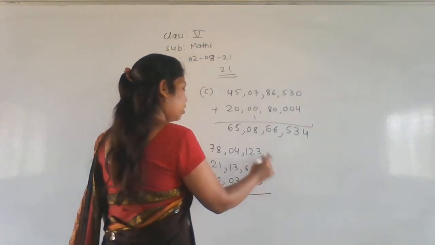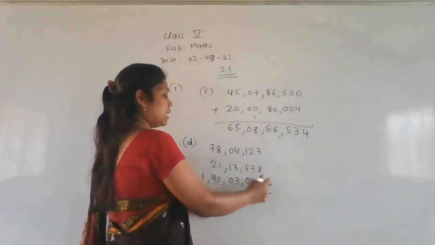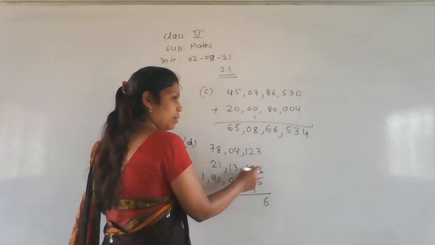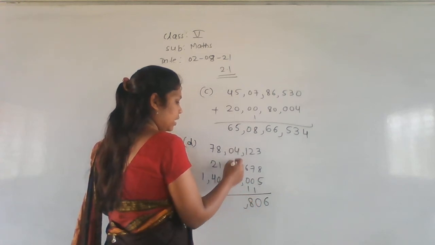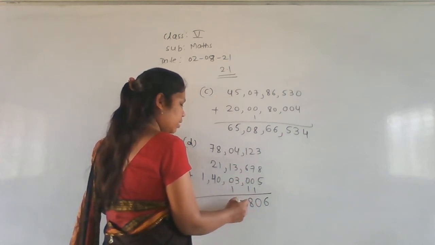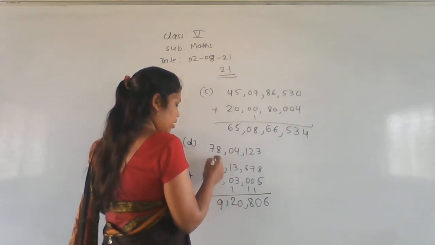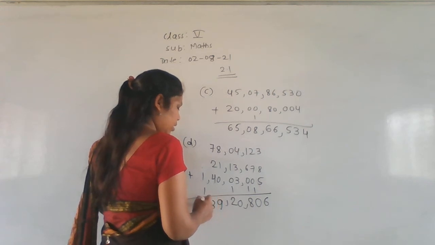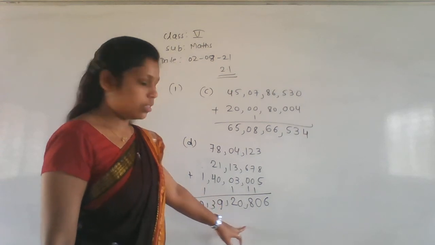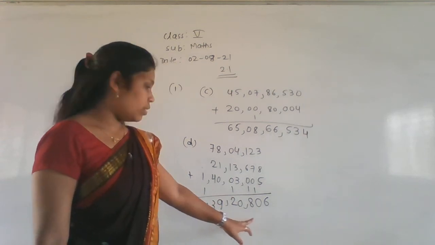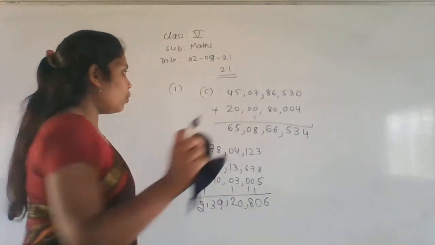Now add the numbers. Okay. That is 3 plus 8 is 11. 11 plus 5 is 16. 7 plus 2, 9. 9 plus 1 is 10. 6 plus 2 is 8. 4 plus 3, 7. 7 plus 3 is 10. Here 2. 9 plus 4, 13. And here 2. What is the answer? 2,39,20,806 is the answer. Okay. So we finished with the first main. Now we go with the second question.